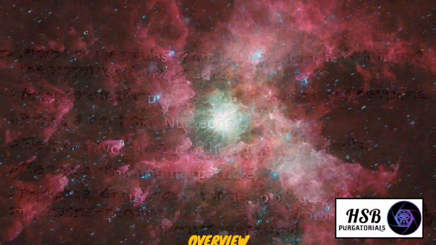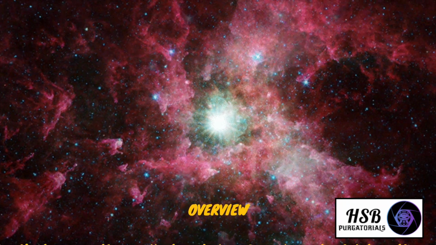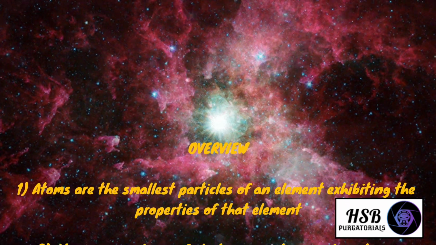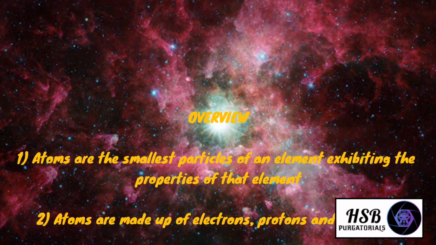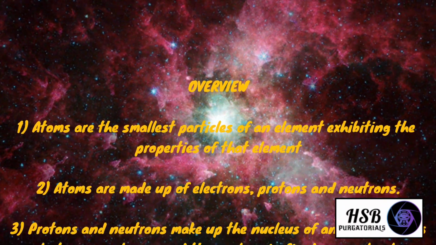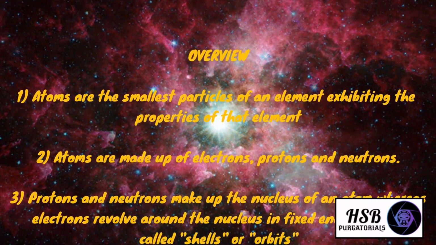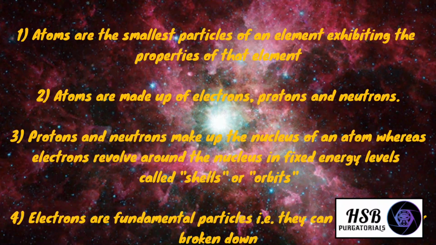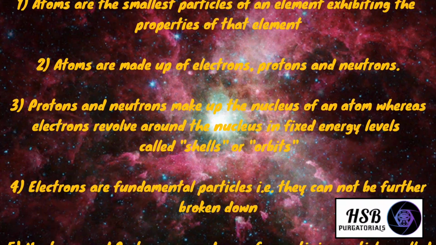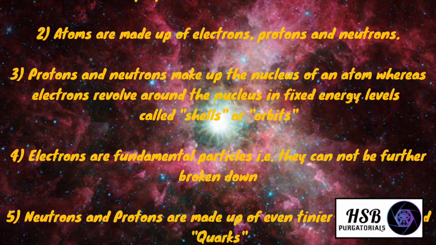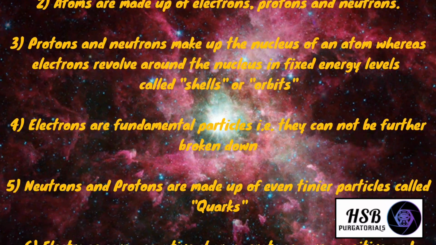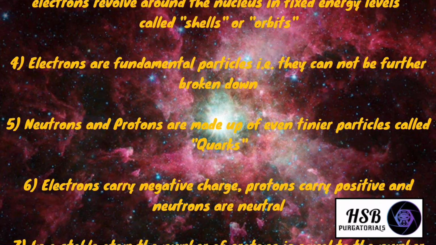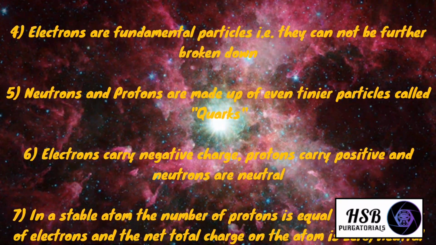So let's review what we've discussed in this video. Atoms are the smallest particles of an element that exhibit the properties of that element. Atoms are made up of electrons, protons, and neutrons. Protons and neutrons make up the nucleus of an atom, whereas electrons revolve around the nucleus in fixed energy levels or shells. Electrons are fundamental particles, that is, they cannot be further broken down. Neutrons and protons are made up of even tinier particles called quarks.